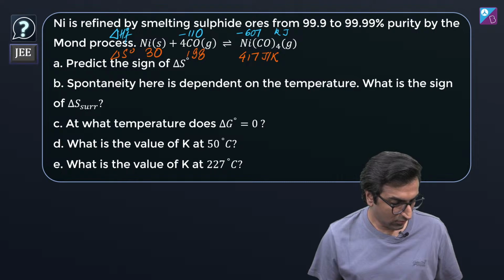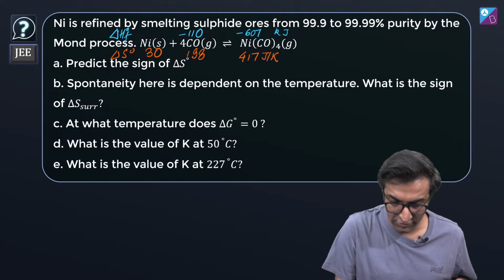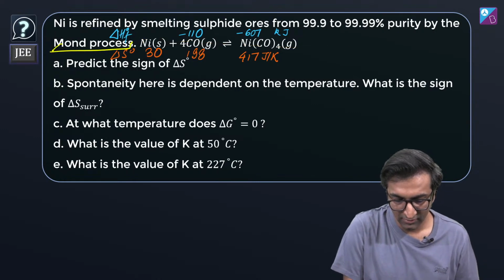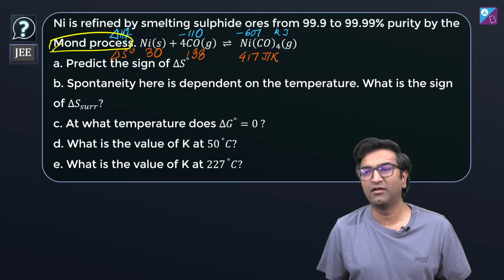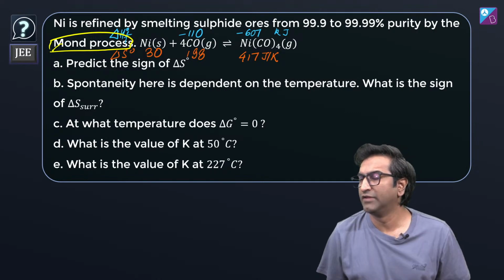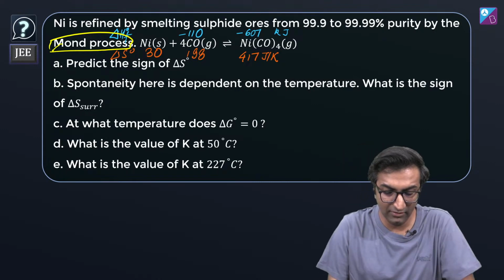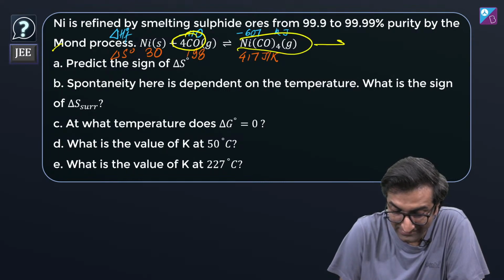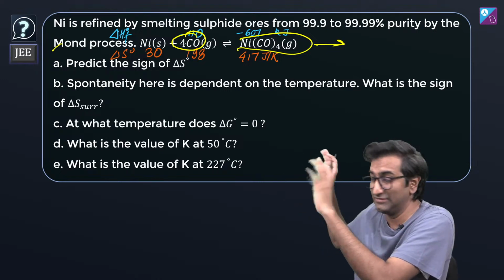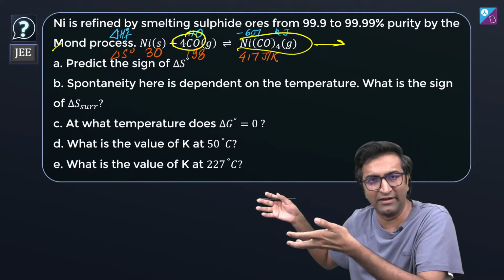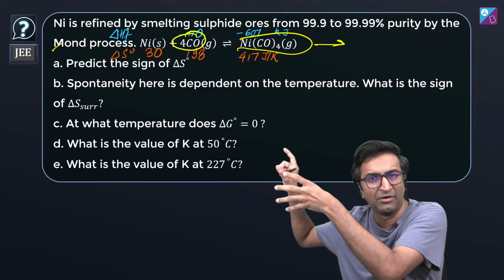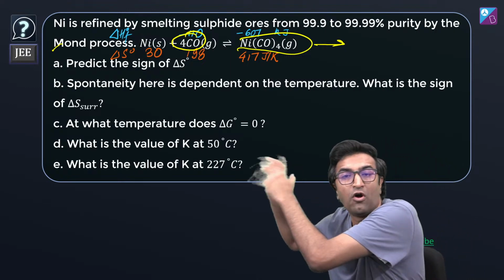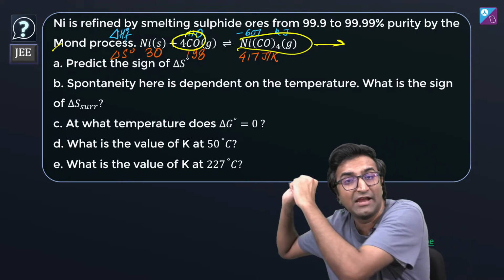Do you know Mond's process? Have you heard of Mond's process? It's in Advanced, not in Mains, but it's in Advanced. Nickel is reacted with carbon monoxide to give this amazing thing, which is a gas. This is beautiful because from a solid you made a gas, which is insane. Only nickel reacts, the rest doesn't. Let me say you make this reaction go forward. I don't know how you'll do it, heat or whatever.